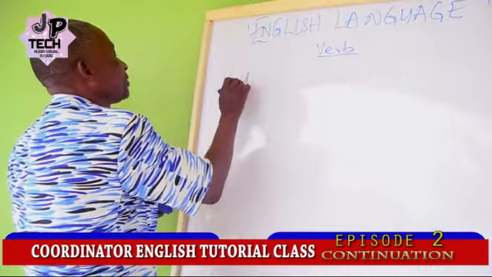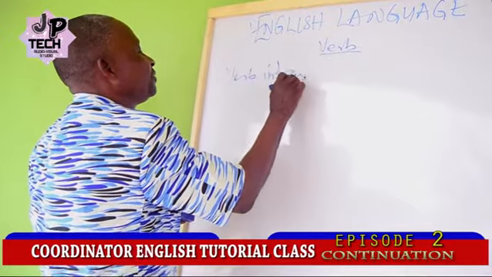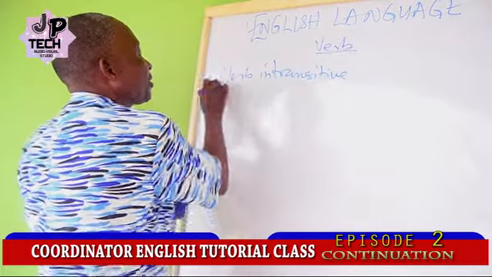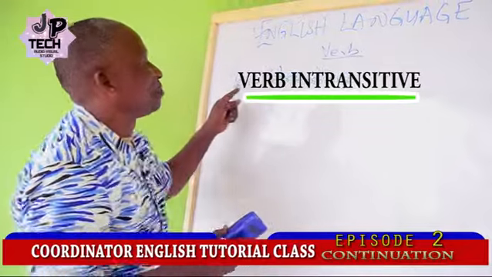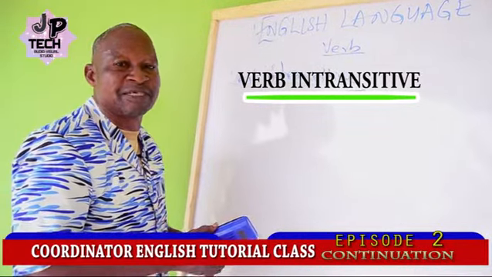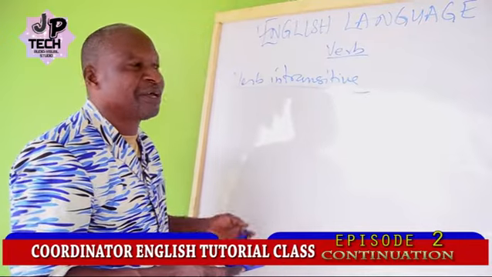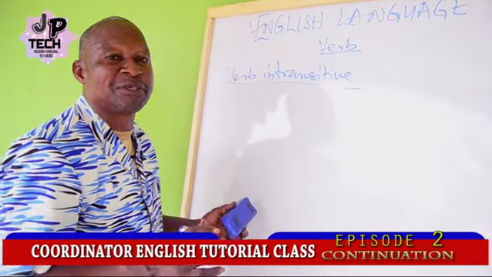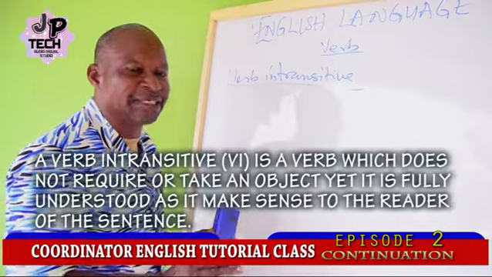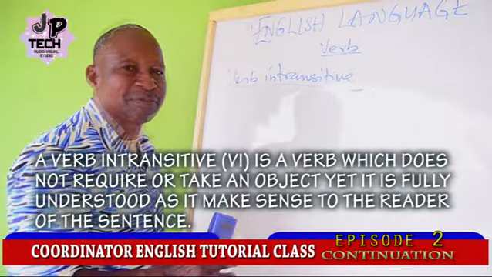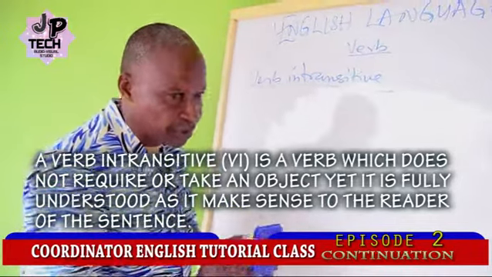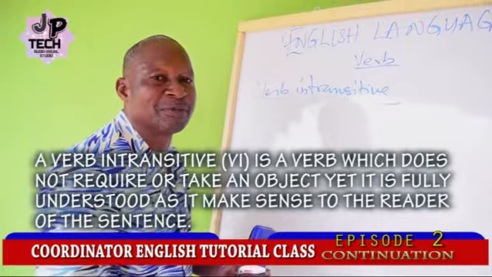Verb intransitive. By verb intransitive or intransitive verb, we simply refer to a verb that doesn't take objects, yet it makes complete sense. On its own, it is clear and understandable.